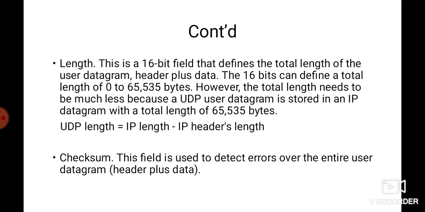So we can also calculate the length of the UDP datagram using the IP datagram. UDP length will be IP length minus IP header length. The remaining will be the data length, which is the UDP length. So the length field in UDP is actually not necessary. A user datagram is encapsulated in an IP datagram, and there is a field in the IP datagram that defines the total length. And in the IP datagram there is also one more field, which is the length of the header. So if we subtract the value of the second field, the IP header length, from the first, the IP length, we can find the length of the UDP datagram that is encapsulated in the IP datagram.